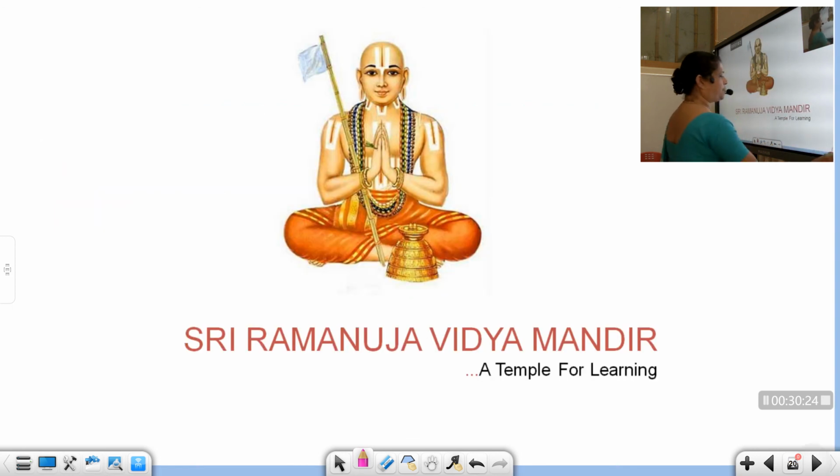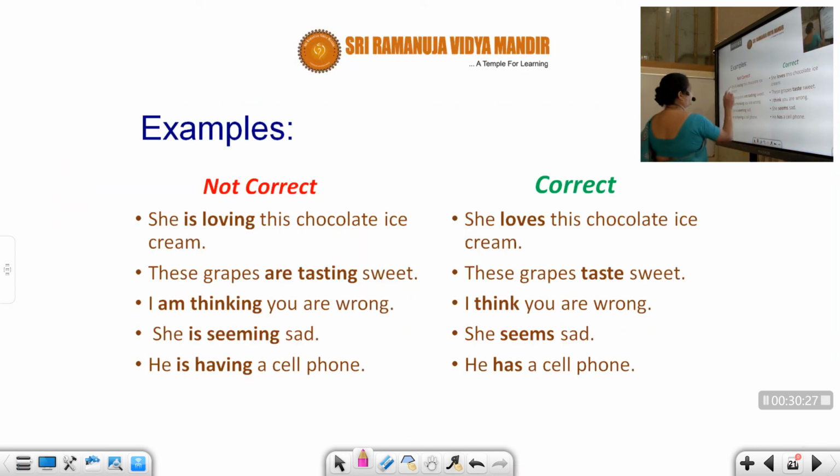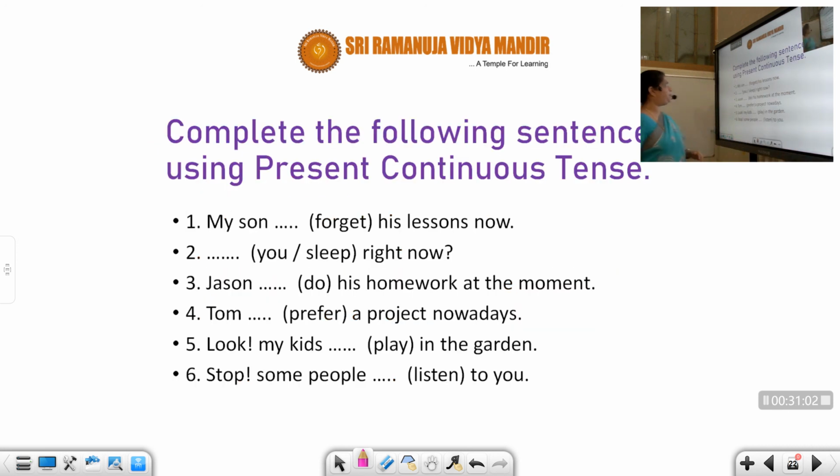We have some examples here, students. Can you see? You are not supposed to say, she is loving this chocolate ice cream. She loves this chocolate ice cream. These grapes are tasting sweet. No, these grapes taste sweet. I am thinking you are wrong. No, wrong. I think you are wrong. She is seeming sad. No, she seems sad. He is having a cell phone. Wrong. He has a cell phone. So whenever you come across these words, remember students, you are not supposed to use ing forms. Repeatedly go through, you will be able to understand.